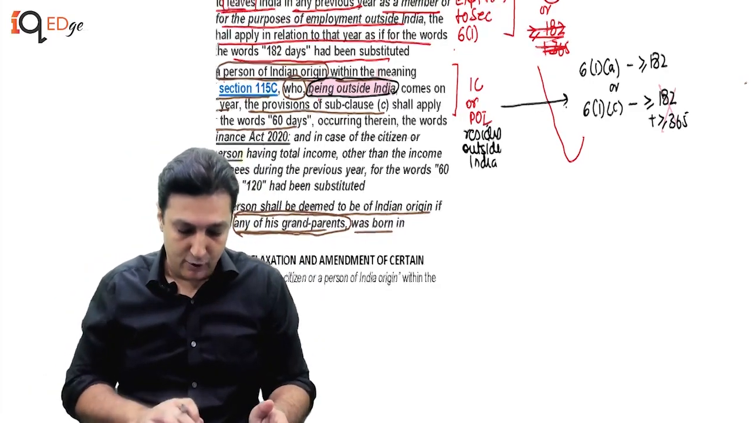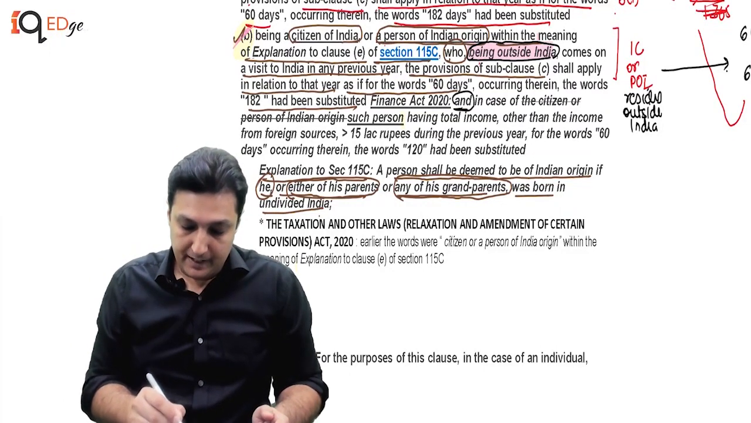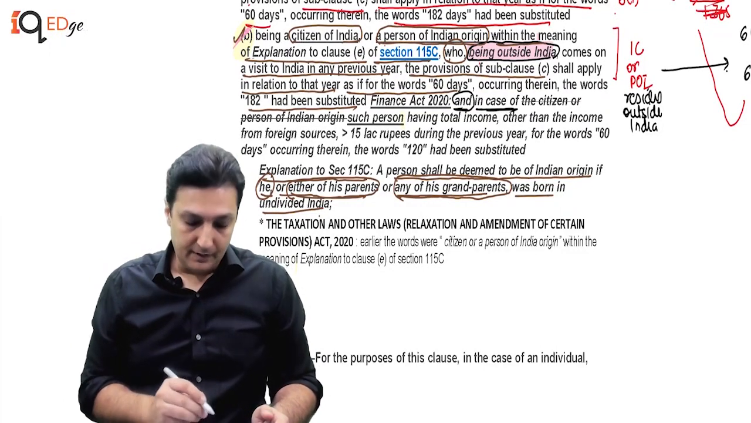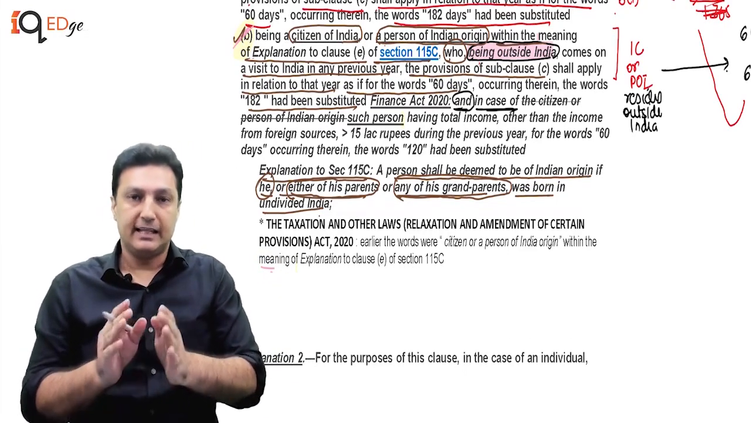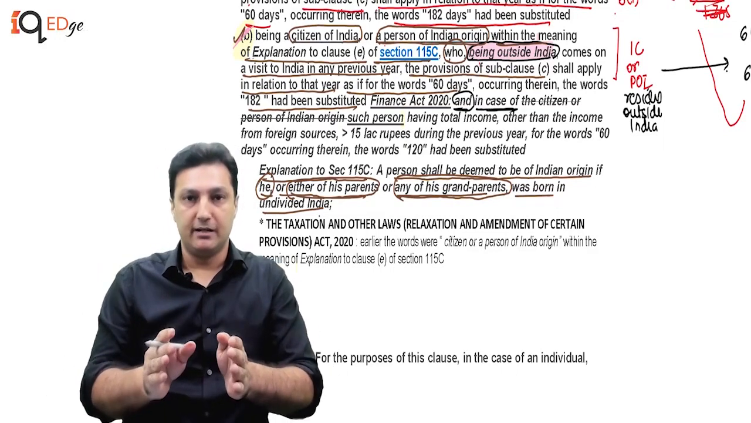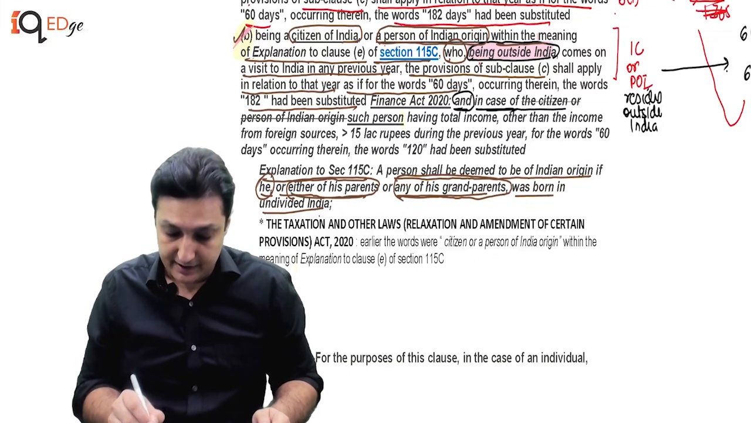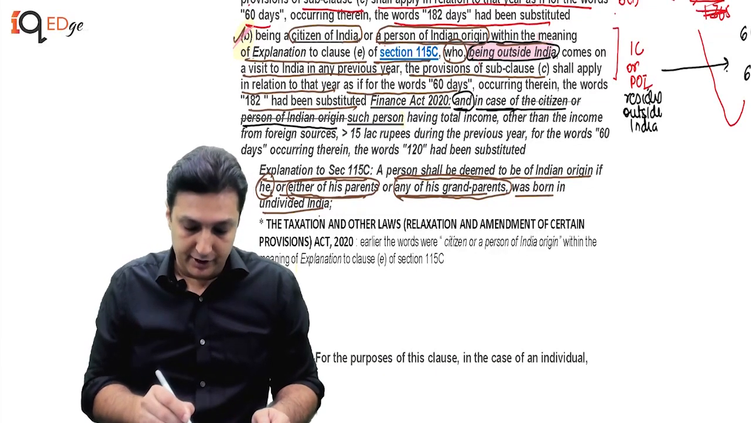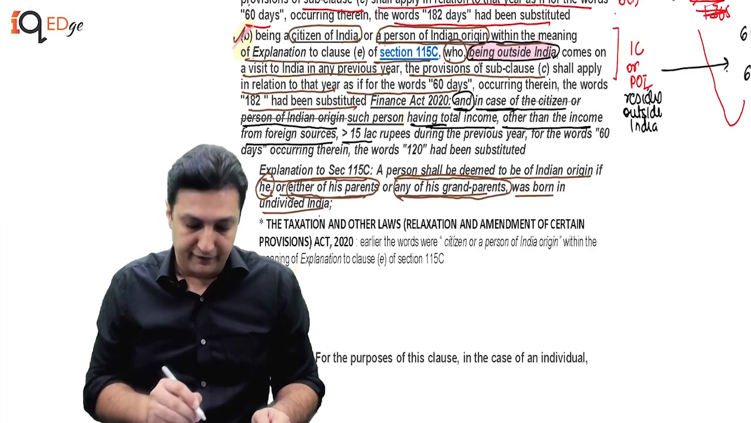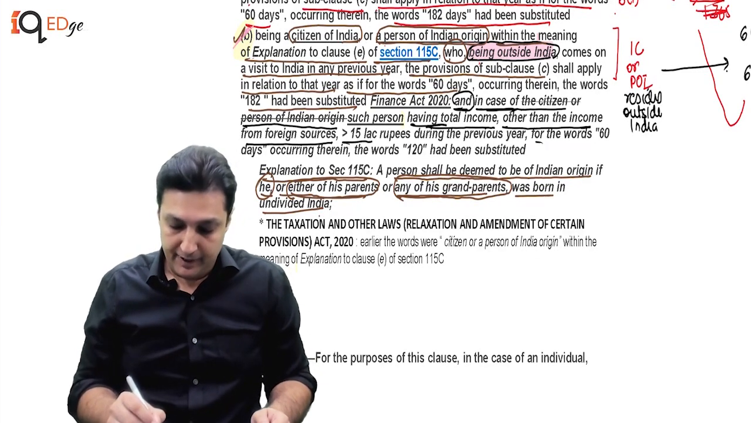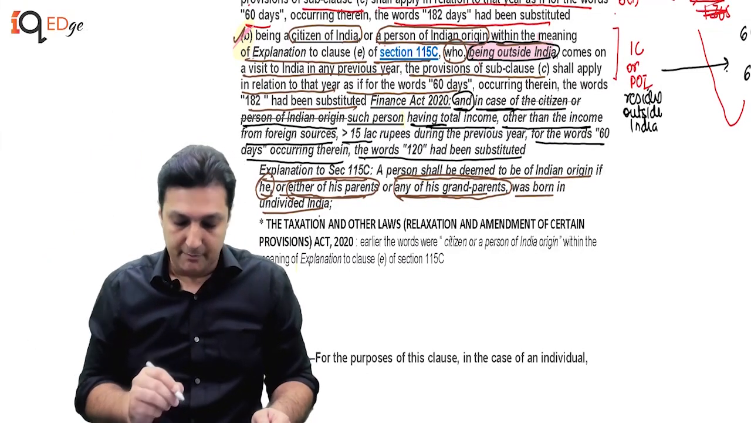But here is where now the amendment comes in. Now listen to this. He says, and in case of, I'm going to read the deleted parts because when the act was amended, these were the words. Then in the September amendment, September 20 amendment, these words were changed. We will discuss why. In case of a citizen or person of Indian origin having total income other than income from foreign sources of more than 15 lakh rupees during the previous year, for the word 60 days occurring therein, the words 120 have been substituted.